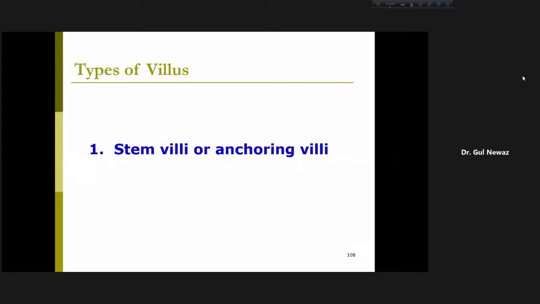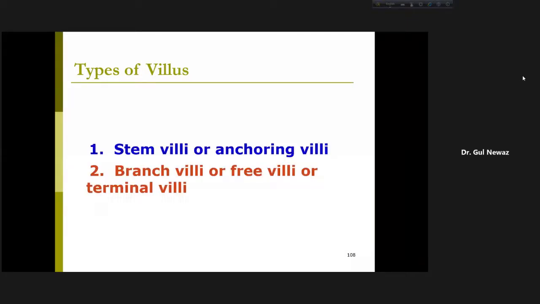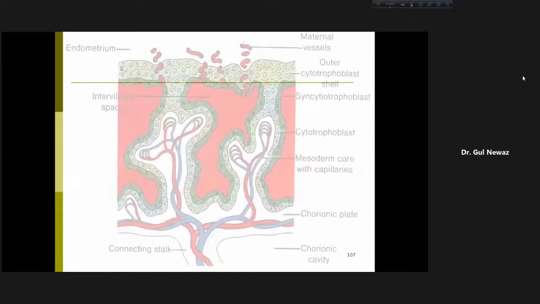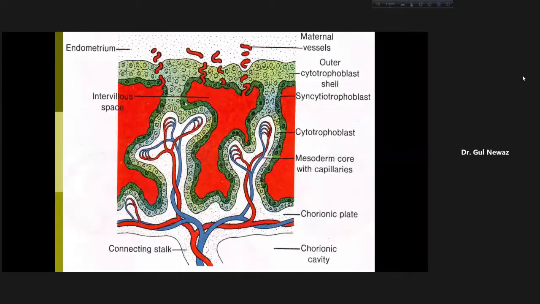Now there are some types of villi, which sometimes come in the exam, so I'll tell you: stem villi or anchoring villi, and branch villi or free villi or terminal villi. Just let me tell you what a stem villus or anchoring villus is. This whole villus starts from here. This is a stem villus or anchoring villus. So this is the main villus, and it anchors the whole thing with the maternal endometrium. So this is the anchoring villus.